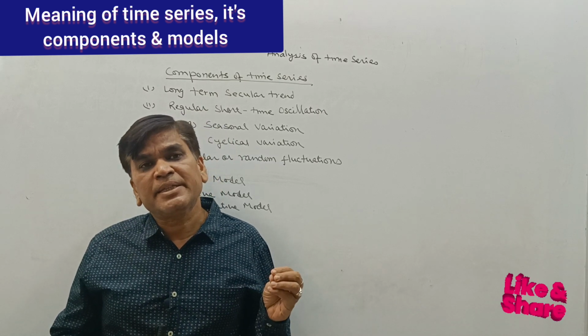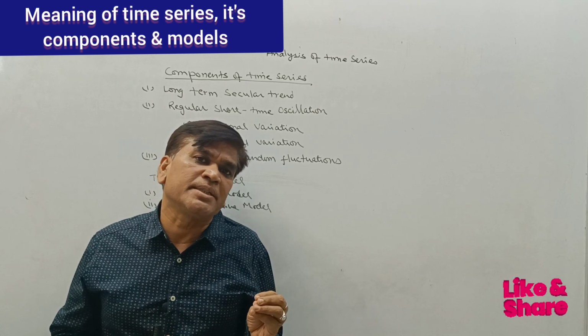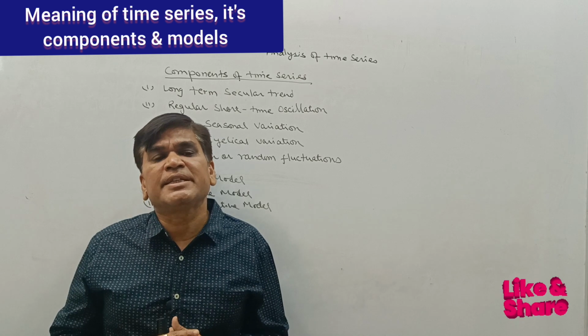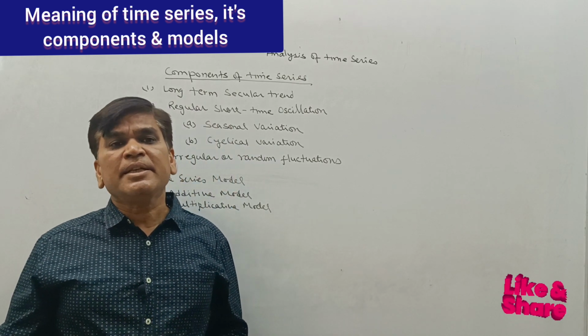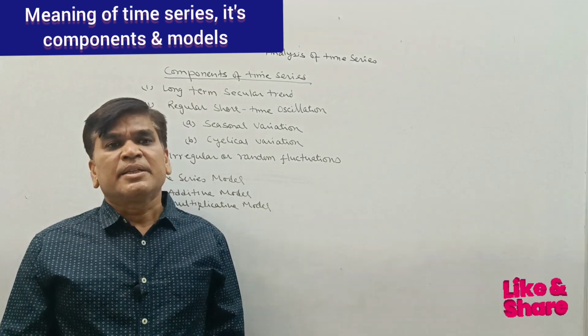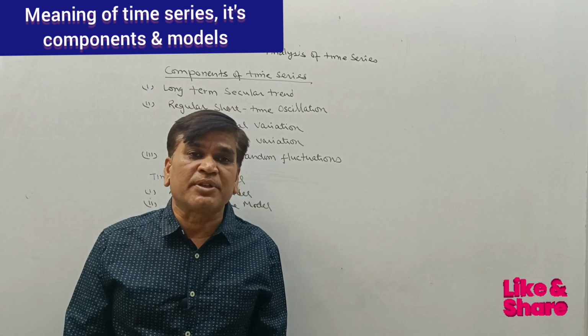As we take the production of wheat in India after independence, the data will show that the production of wheat is increasing. If we analyze the national income of India from 1947, we will see that the national income of India is regularly increasing.